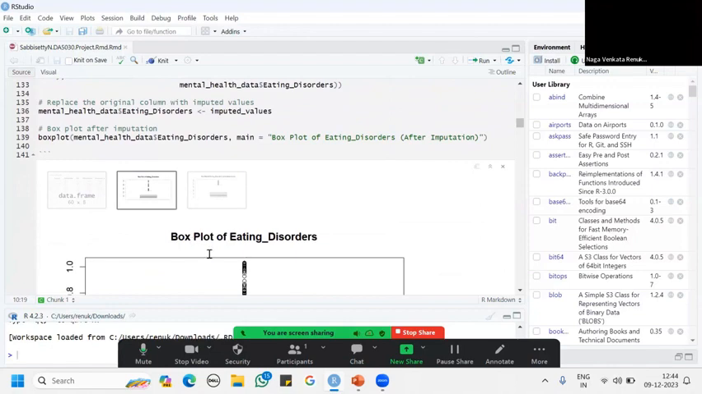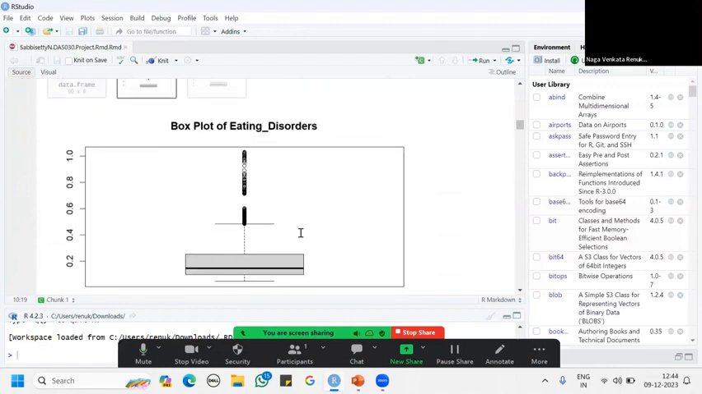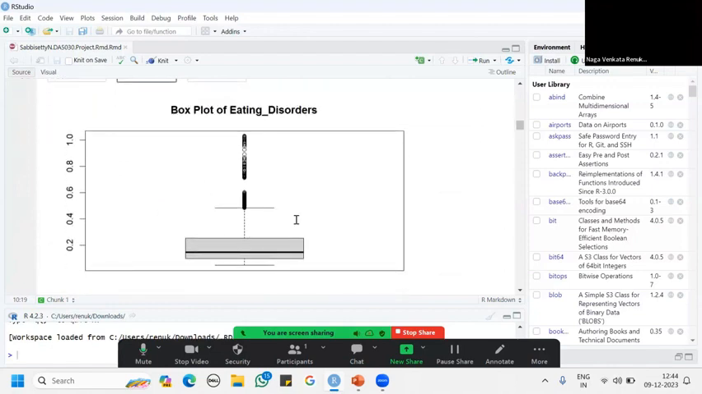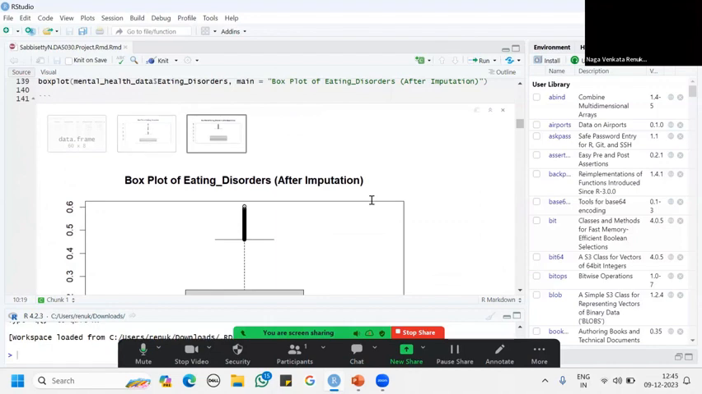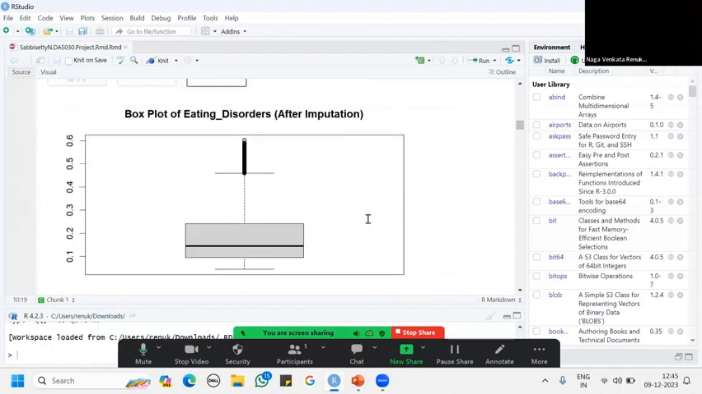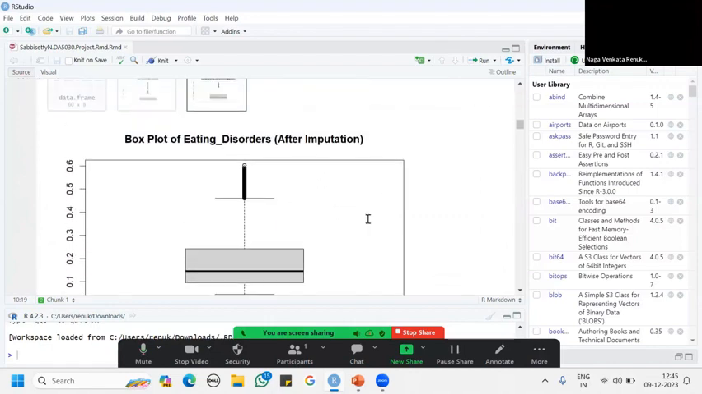I made a box plot for a better understanding of my outliers. These are my outliers before doing imputation, and these are my outliers after doing imputation, which have decreased to some level.